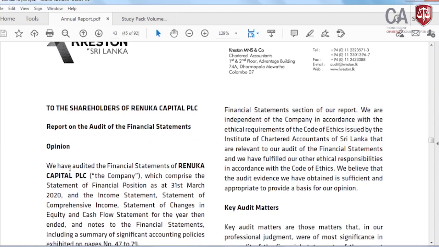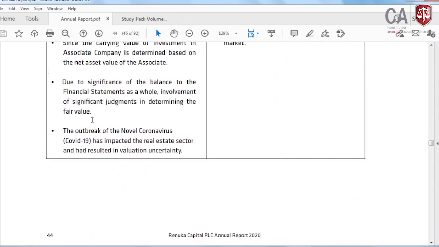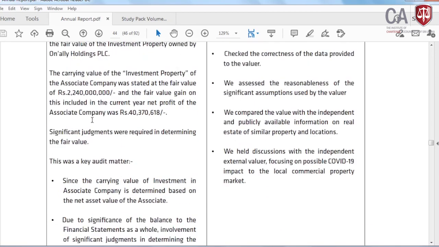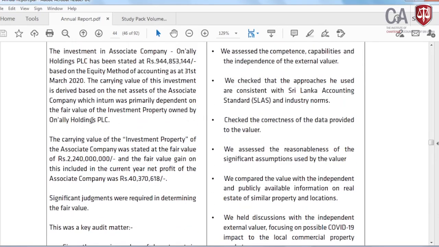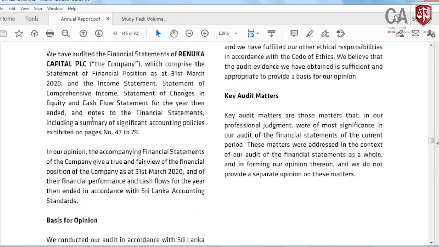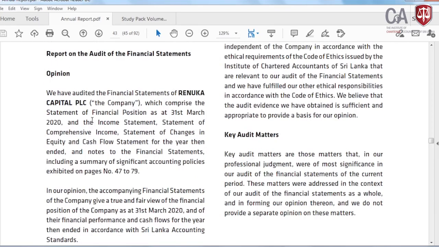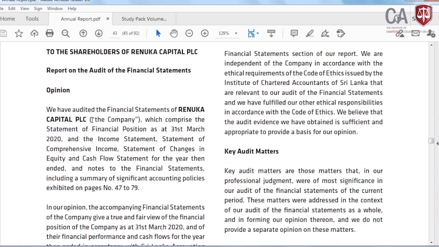You see, one heading is opinion, and another is key audit matters. I'll explain with the PowerPoint presentation in a proper way. So the opinion is there, the key audit matters are there, and then the basis for opinion is there on the first page.